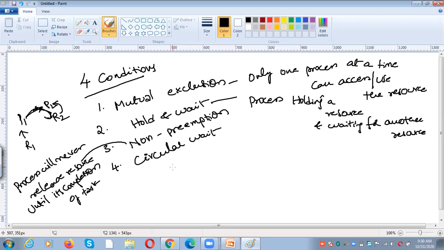We cannot forcefully take the resource from a process. When we assign a resource to a process, it has to release the resource voluntarily at the end of the task. But we cannot take the resource forcefully from the process. That is called non-preemption.